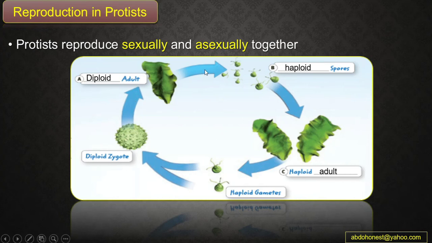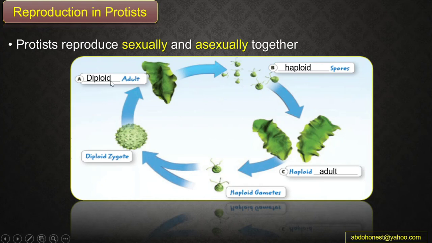Okay, so we can see that, guys, we have a part of the cycle that is asexual reproduction, and a part of it which is sexual reproduction, which includes fusing of gametes and so on. Okay, this diploid adult, guys, in this stage, we call this stage a sporophyte, because they can produce spores. And this adult, guys, we can name this part of the stage gametophyte because it produces gametes. So sporophyte in this part, okay, and gametophyte in this part.